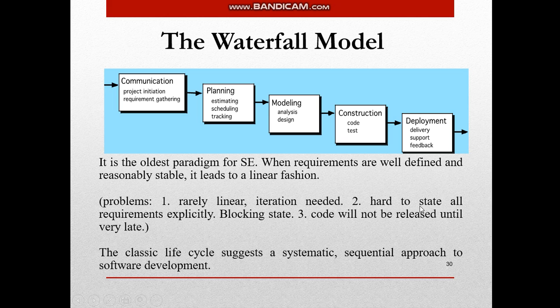Second, it says hard to state all the requirements explicitly. As I mentioned, कि पहले ही go में सारे requirements mention करना is not possible. So it leads to blocking state because requirements keep on changing. Then unless you are done with this stage, you cannot move to planning stage. So unless planning stage is done, modeling cannot be done, which means that if first stage से ही बाहर नहीं आए तो ये मॉडल, ये सॉफ्टवेयर कभी भी डेवलप ही नहीं हो पाएगा, which is like the other stages are blocked because you are again and again moving in this stage only.